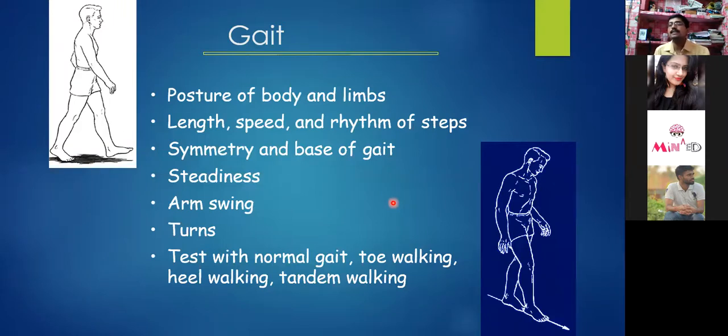Like for example, the circumduction gait specifically shows hemiplegia. I'm not talking about the stroke because as a physical therapist, stroke is not my diagnosis. My diagnosis is hemiplegia, a physical diagnosis. So circumduction gait is a typical presentation of hemiplegia. It can be due to a vascular origin, stroke, head injury, or a mass lesion like tumors and other things, and maybe meningitis also. So the gait will tell you about the specific idea of the illness, and a certain set of neurological illnesses you will get in mind.